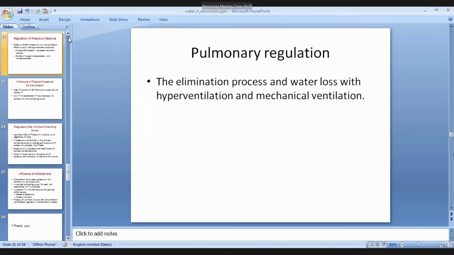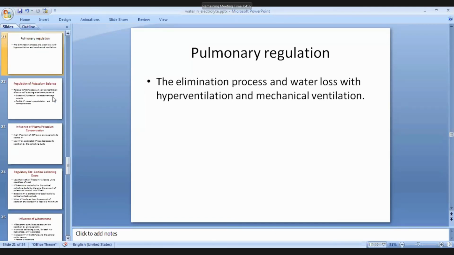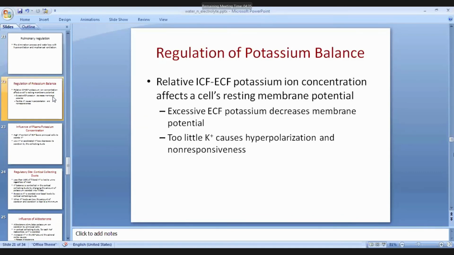Or pulmonary regulation of potassium balance. Potassium is also an important electrolyte, and it should be balanced like sodium. ICF and ECF potassium ion concentrations affect the cell's resting membrane potential, as we know. When there is excessive extracellular fluid potassium, it decreases the membrane potential, and too little potassium causes hyperpolarization and there may be non-responsiveness.